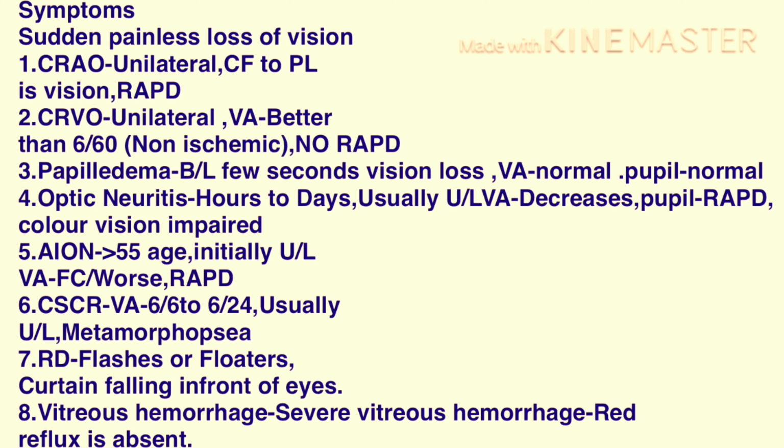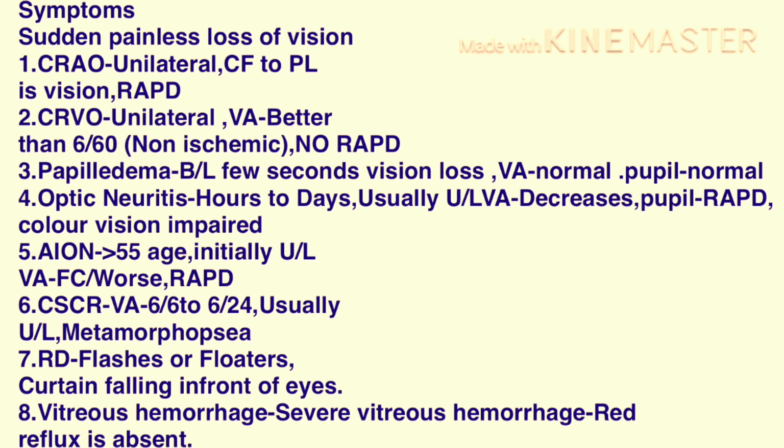For optic neuritis, vision loss will be for hours to days. It is usually unilateral. In case of optic neuritis, visual acuity is decreased and the pupil will show the RAPD, and color vision is also impaired. In case of AION, arteritic ischemic optic neuropathy, patient age will be more than 55 years and it is usually unilateral. Visual acuity is finger counting or worse and patients will show the RAPD.